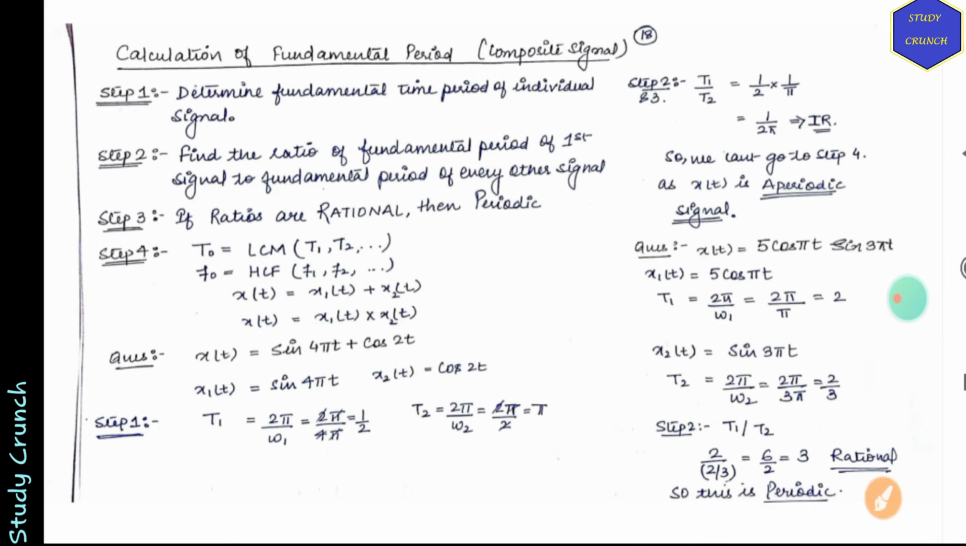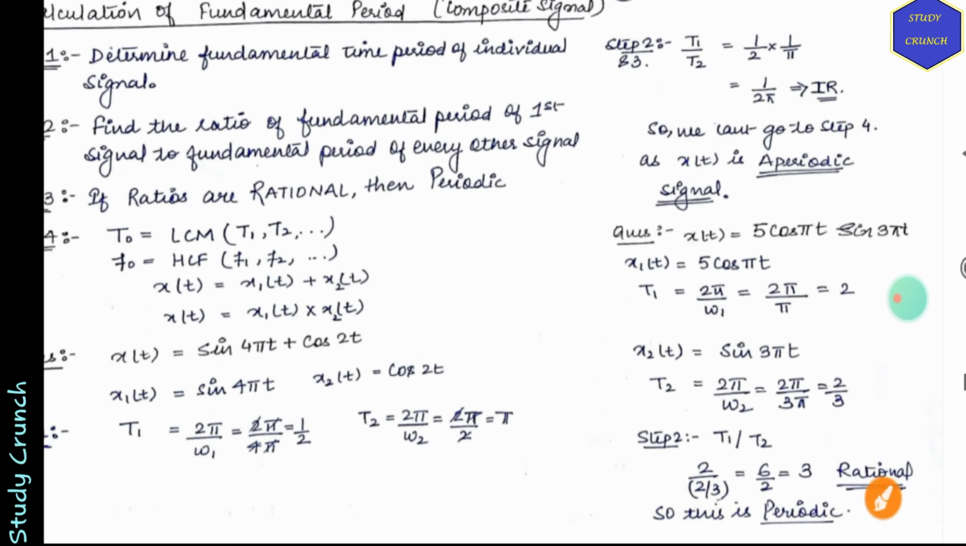Fine. Now let's move on to the second example. We have 5 cos πt plus 3 sin 3πt. So again for 5 cos πt, 2π by ω, that is 2π by π, which will give us 2. Now we have x2, 3 sin 3πt. So we have 2π by ω2, so 2π by 3π, which is 2 by 3.